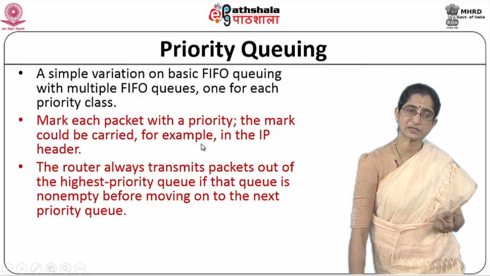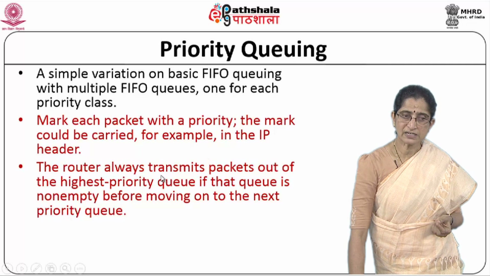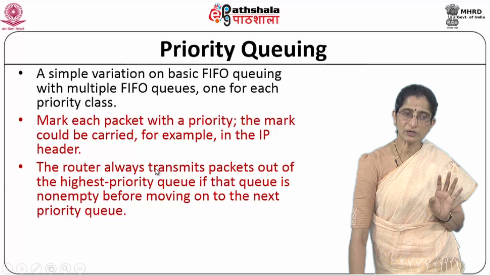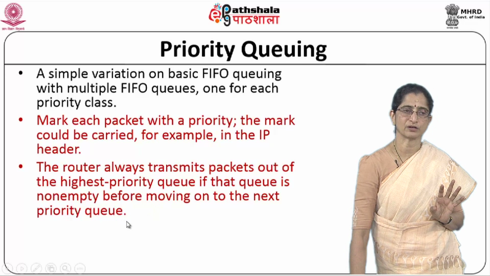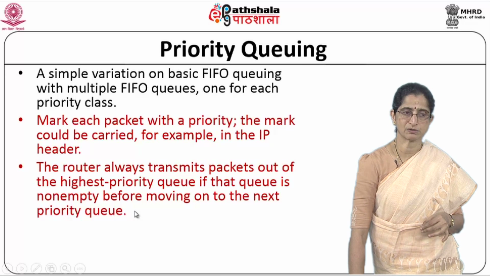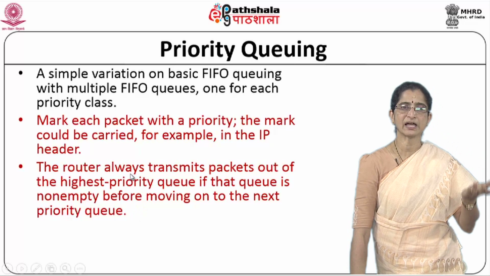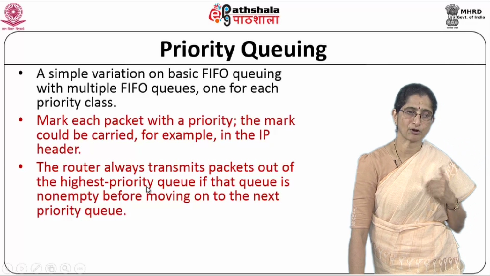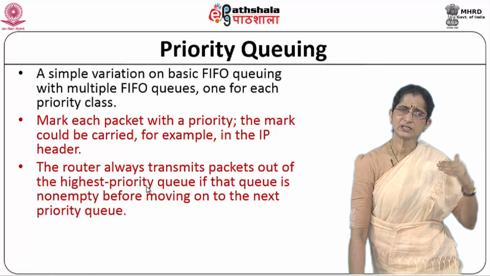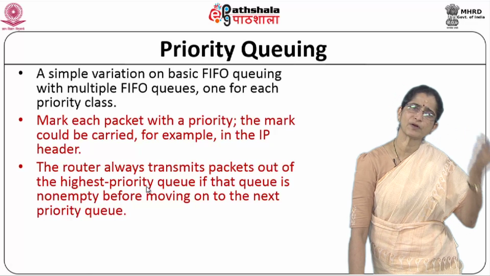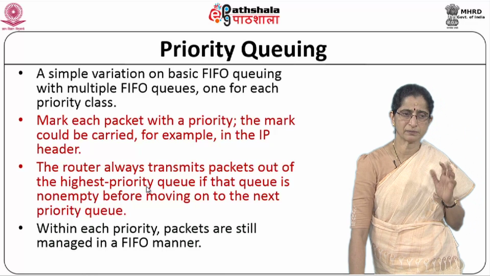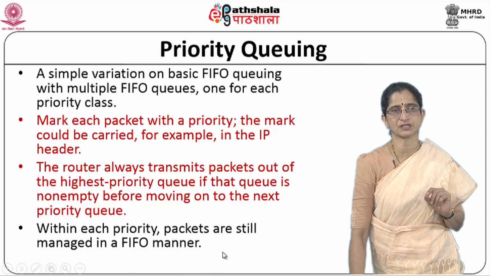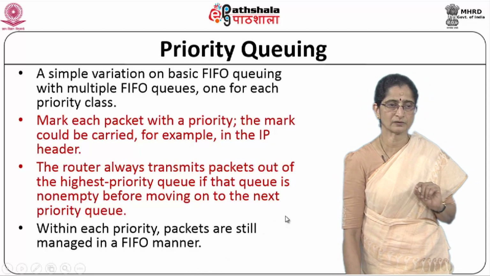And the order in which you send the packets out of the queues: the router will transmit packets out of the highest priority queue if that queue is non-empty. Only when that becomes empty, it will move to the next priority queue, and so on. Meanwhile, if another higher priority packet comes in, obviously you will go back to servicing those high priority queues. So here we have multiple classes and you are providing higher priority to certain packets. Within each priority, packets are still managed in a first in first out manner. That is the approach that is used here.